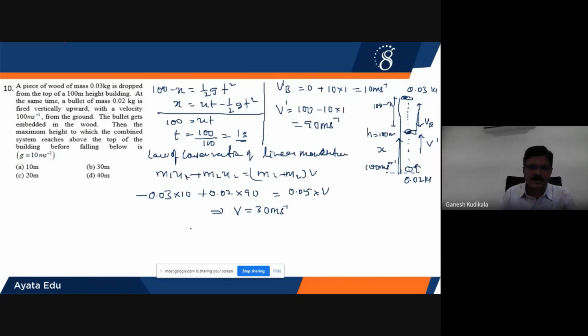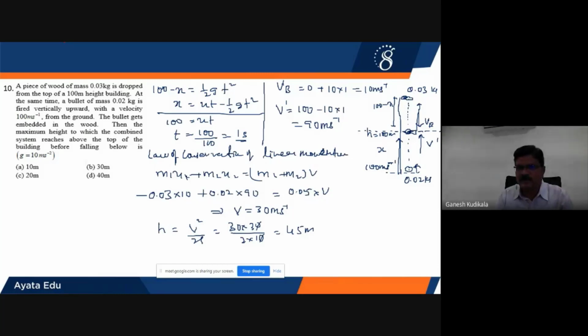So how much height it is going to reach, that I have to calculate. Let us call it h. H max is equal to v square by 2g. V square is 30 into 30 divided by g into 10, that is 2 times 10. 900 by 20 will be equal to 45 meters. So therefore, the combined system is going to be raised by 45 meters from here.